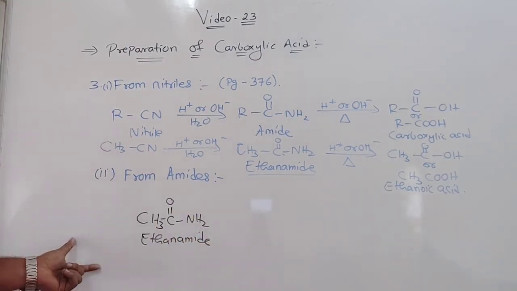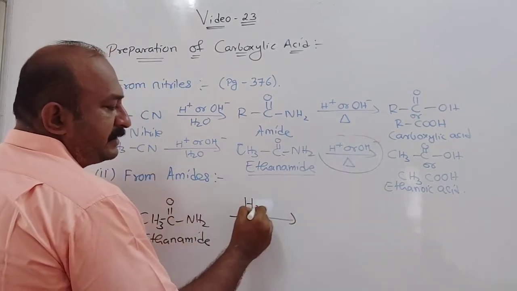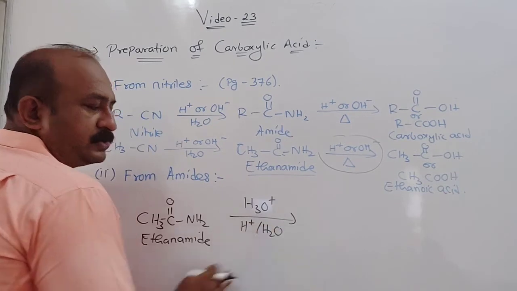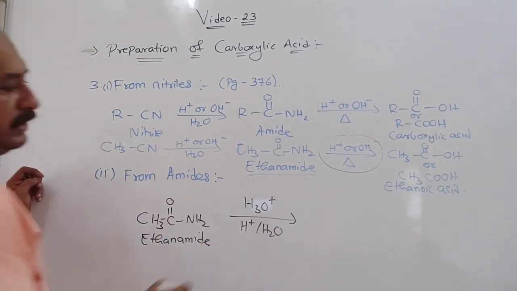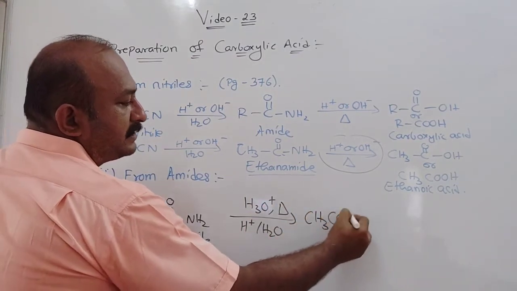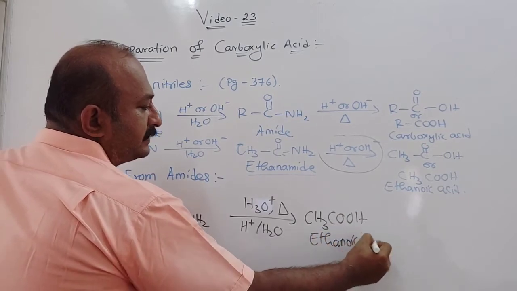If ethanamide is treated with H3O plus, or H plus H2O also you can write, and heating the mixture, it will change into CH3COOH, that is ethanoic acid.